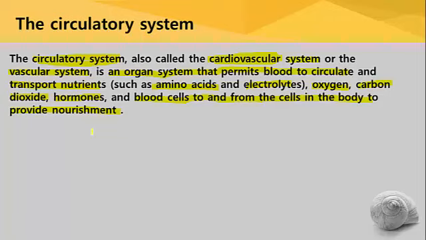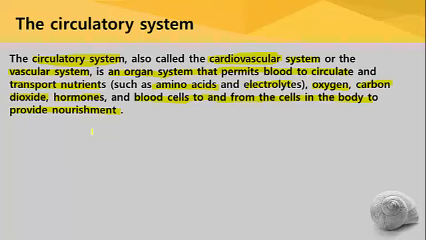When blood circulates in the blood vessels, it supplies nutrients to the body cells, it supplies electrolytes to the body cells. Very important, it supplies oxygen to the body cells, even hormones which are necessary to control many physiological activities.